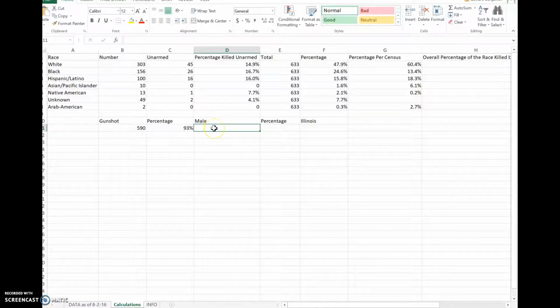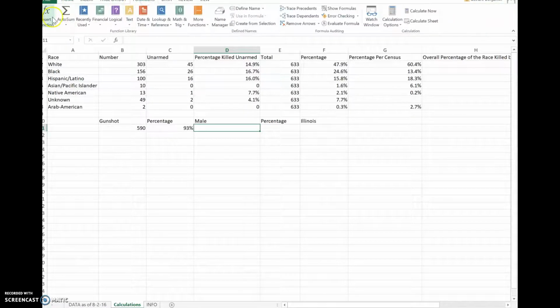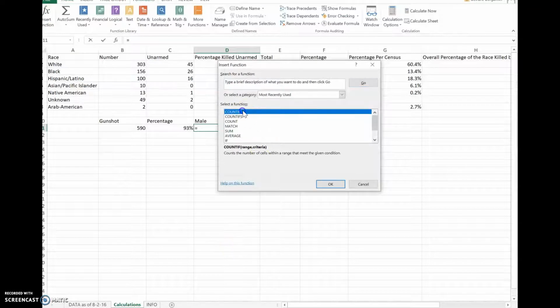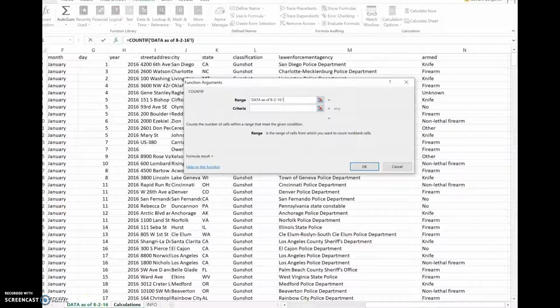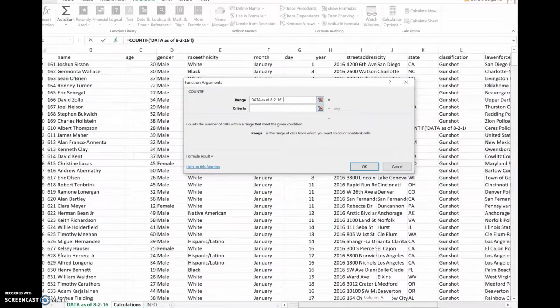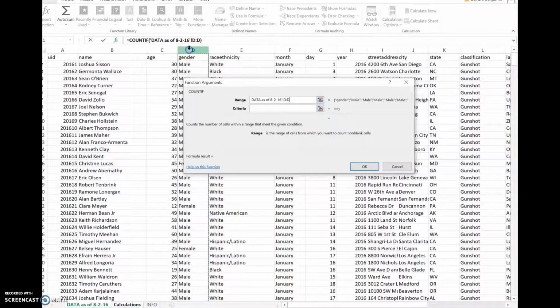Now we're going to look for male. So we're going to go here to male. And we are going to do the same thing, COUNTIF. So we're going to go here, and we're going to say formula, insert function, COUNTIF. Okay. We're going to go back to our data, and we're going to look at the sex. So these are individuals that reported their gender as male.